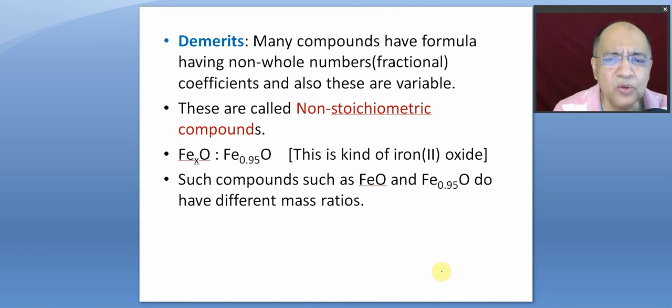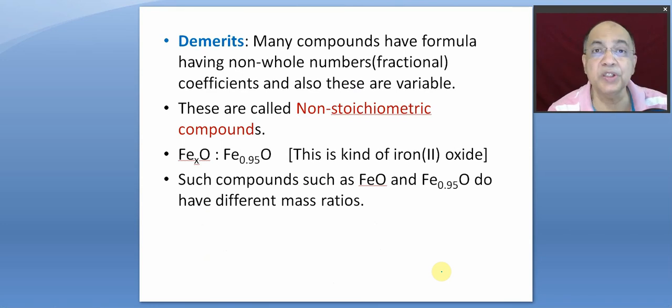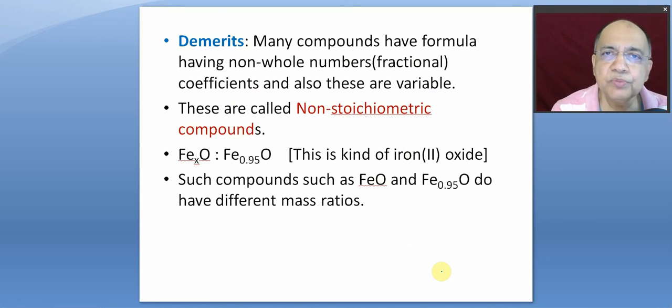And now we can have many other compounds which are non-stoichiometric. At those times they never knew that the same ferrous oxide can have a formula Fe0.95O, not 1:1. It may be 0.95:1 or 0.92:1. So these are called non-stoichiometric compounds.